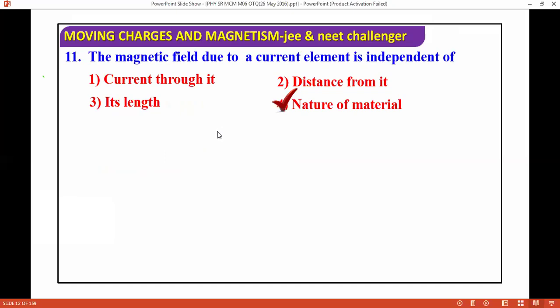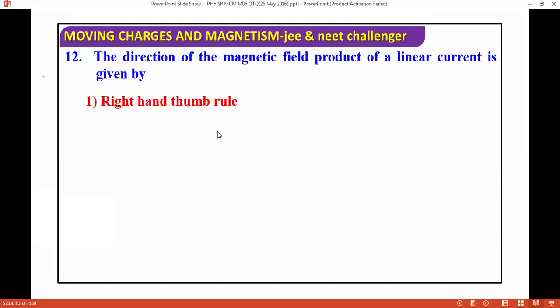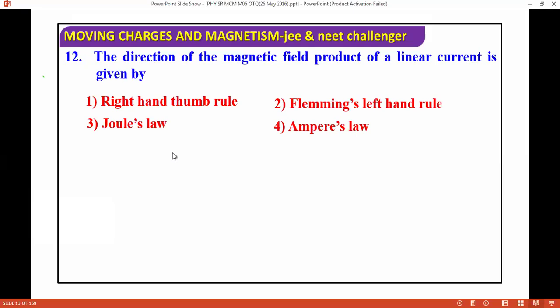Next question: the direction of the magnetic field produced by a linear current is given by which rule? Options: right hand thumb rule, Fleming's left hand rule, Joule's law, and Ampere's law. The correct answer is Fleming's left hand rule. The direction of the magnetic field produced by a linear current is given by Fleming's left hand rule, so you can use it as well.